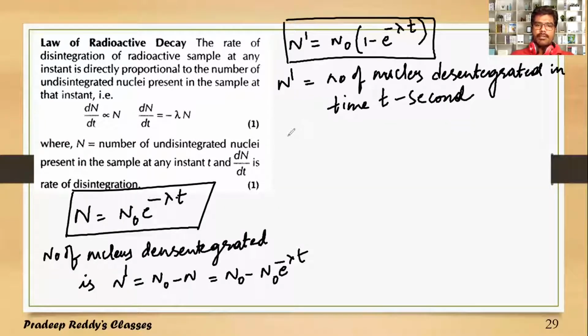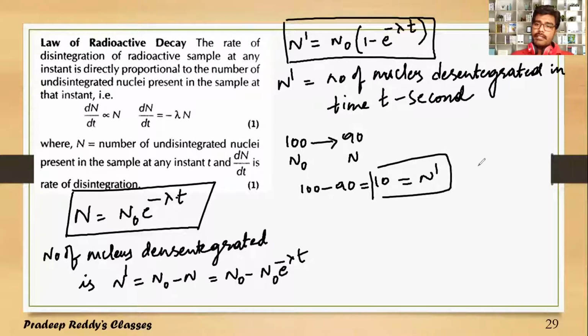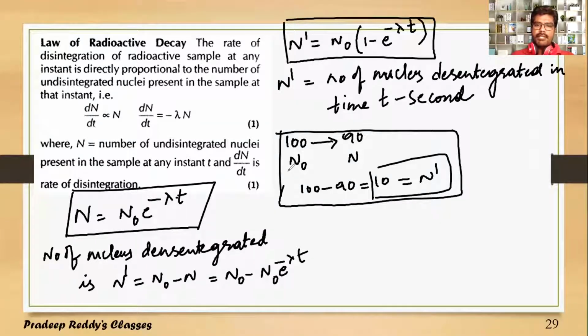And see, for example, you are taking 100. 100 has disintegrated to 90. This 100 is denoted with N naught and 90 is denoted with N. 100 minus 90 is equal to 10. This is equal to N dash. N dash is the total number of nuclei which have decayed. So in time t second, the total number of nuclei which are disintegrated is only 10. The number of nuclei after t second is 90. And the initial number of nuclei present is 100. This is just for example. This is the difference between N naught, N and N dash.